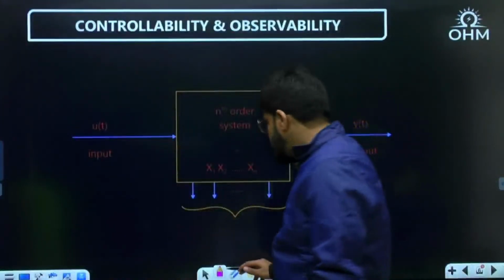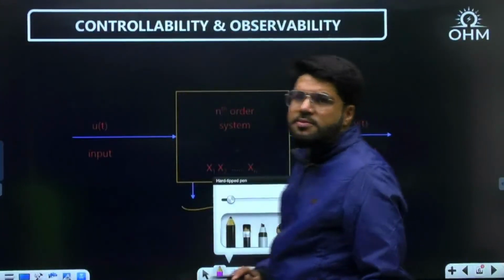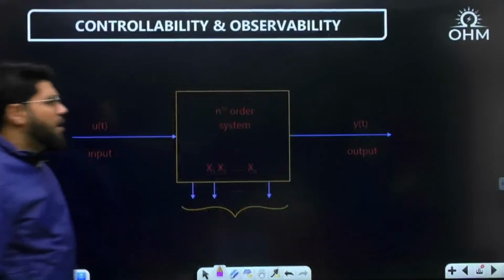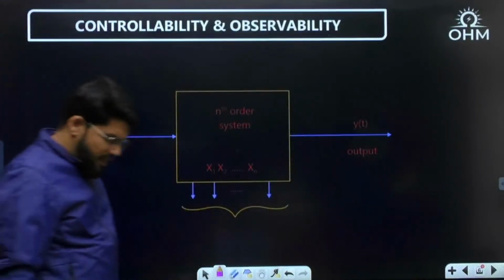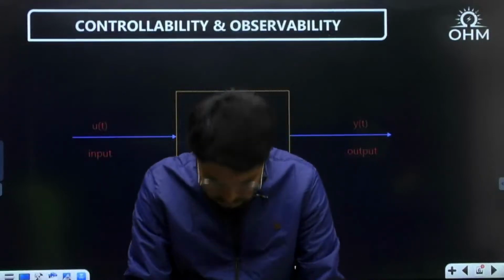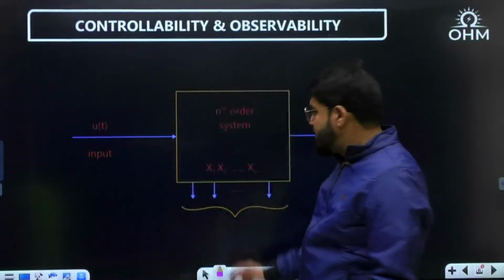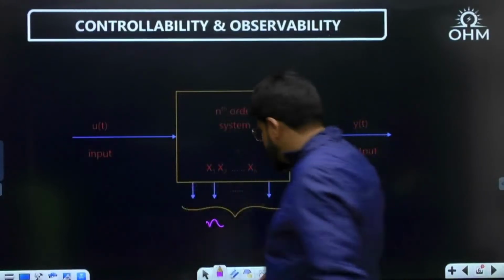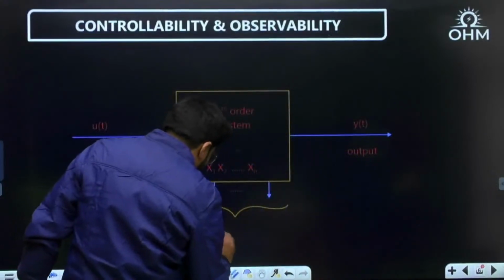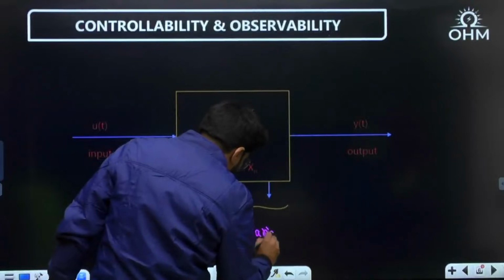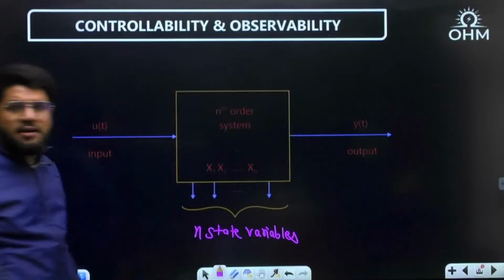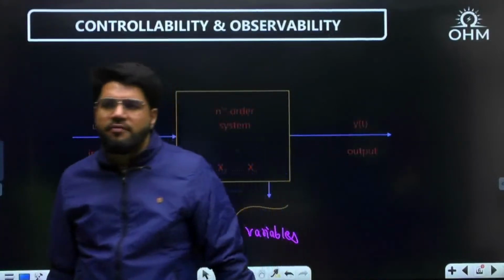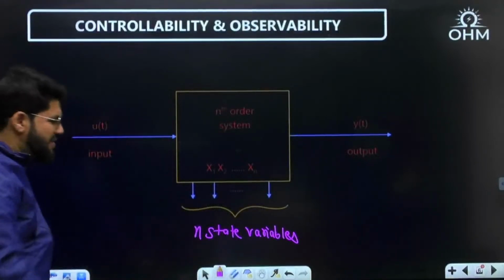Let's talk about this particular system. If I take an nth order control system, which will be described by n state variables, let me first have a review of some basic terminology before I start controllability and observability. Let's say u(t) is the input and y(t) is the output of the control system. Assume it to be SISO initially.